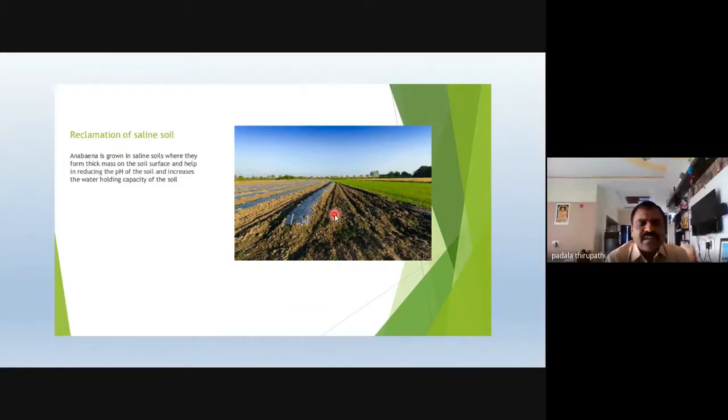So this Anabaena cycadeae species is able to convert atmospheric nitrogen into the soil, and also helps in the reclamation of saline soil. Whenever Anabaena is cultivated on waterlogged regions or saline soil, this unfertile soil is converted into fertile soil, and the water holding capacity and the nutrients in the soil increase. That's why Anabaena, or blue-green alga, is mainly used for soil fertility.